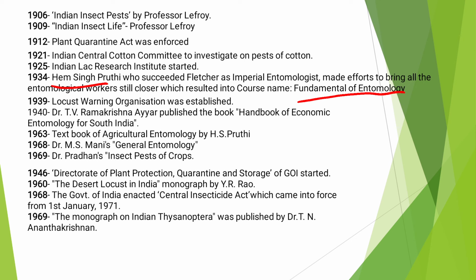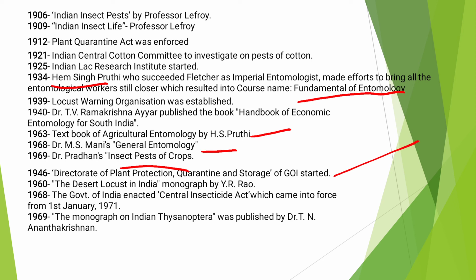In 1939, the Locust Warning Organization was established. In 1940, Dr. T.V. Ramakrishna Iyer published the book Handbook of Economic Entomology for South India. In 1963, Textbook of Agricultural Entomology by H.S. Pruthi. In 1968, Dr. M.S. Mani's General Entomology. In 1969, Dr. Pradhan's Insect Pests of Cotton. In 1946, the Directorate of Plant Protection, Quarantine and Storage of the Government of India started.